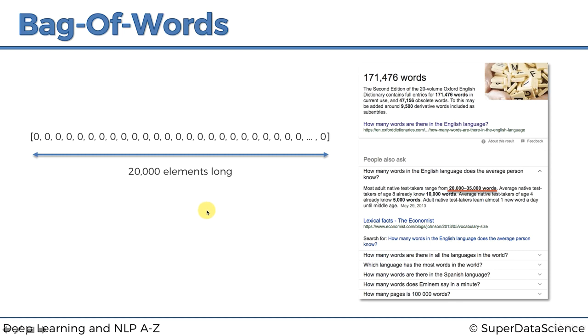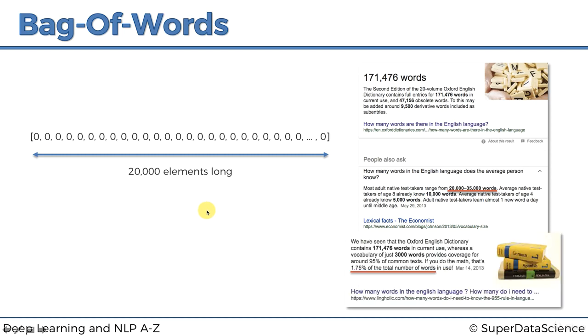Anyway, so 20,000 words, and a fun fact is that we actually use about 3,000 words. Out of those 171,476 words, we only use 3,000 words, not just in conversational language, but you can see here a vocabulary of just 3,000 words provides coverage for around 95% of common texts. 95% of common text, I'm assuming that's including books and stuff like that.